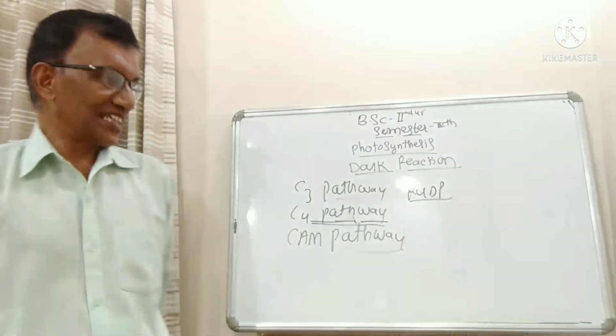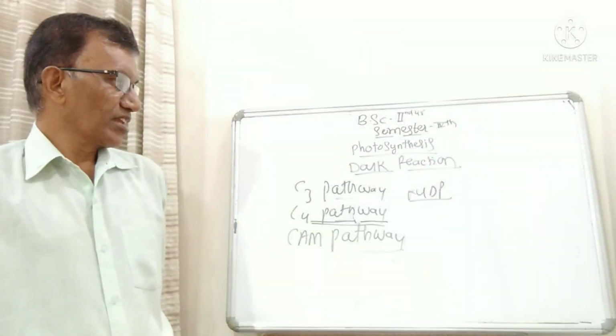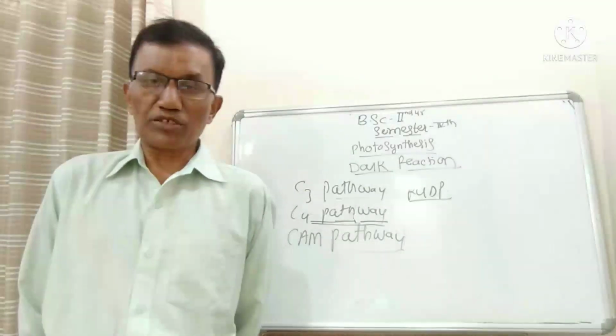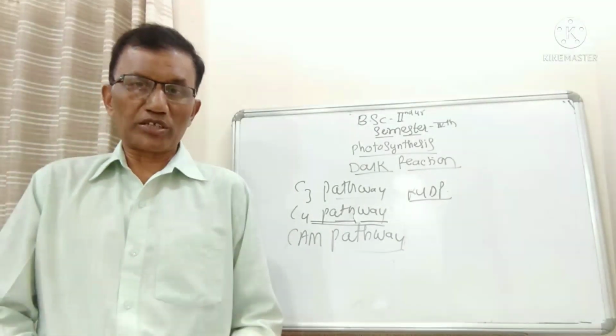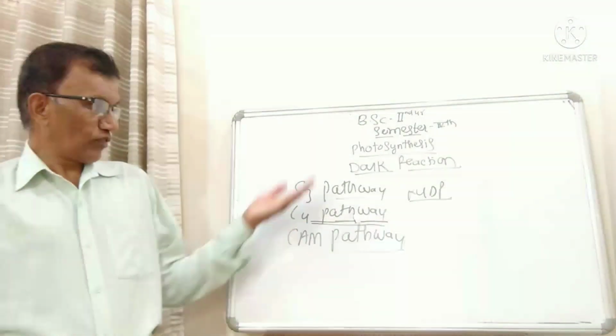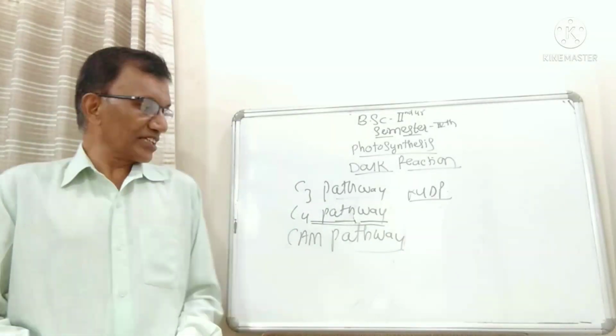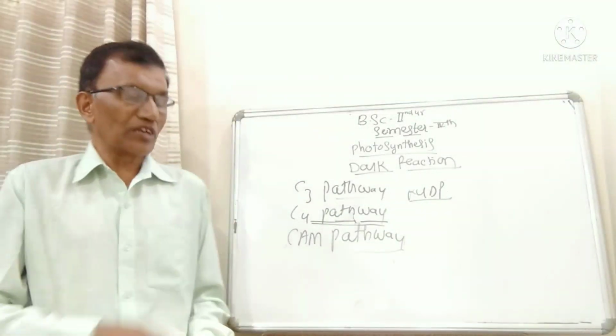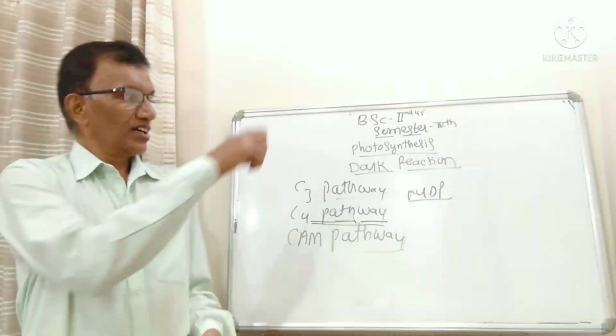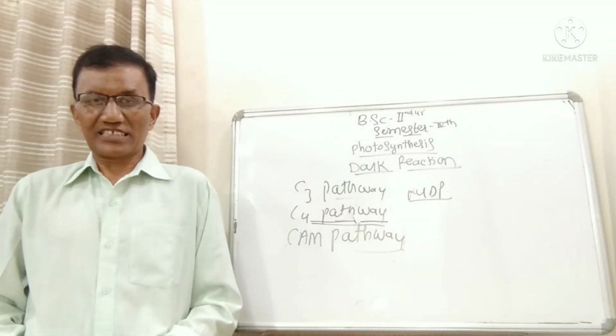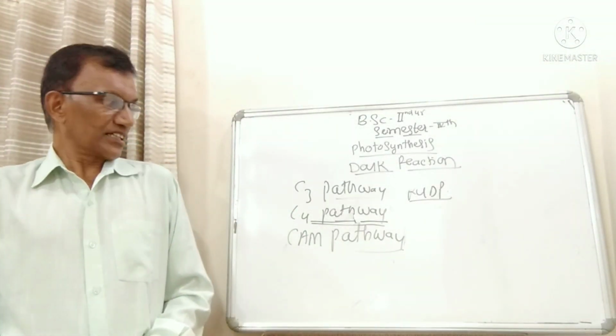So in those cells there is half of the C4 pathway. While explaining the C4 pathway, you have to draw one figure of mesophyll cells and another figure of bundle sheath cells.